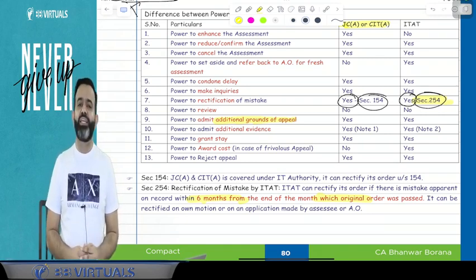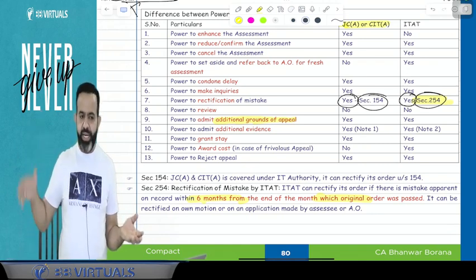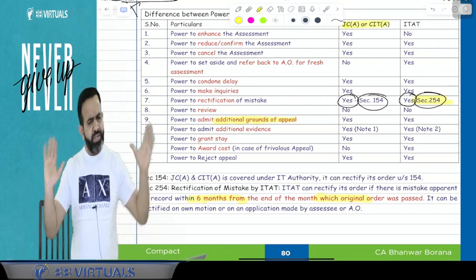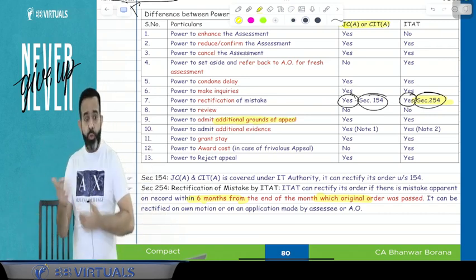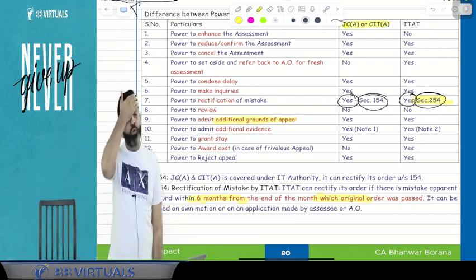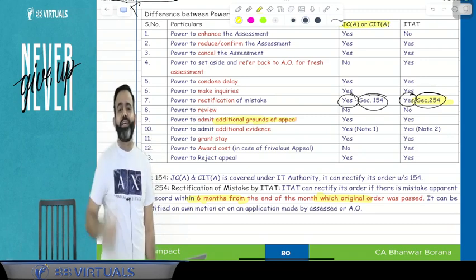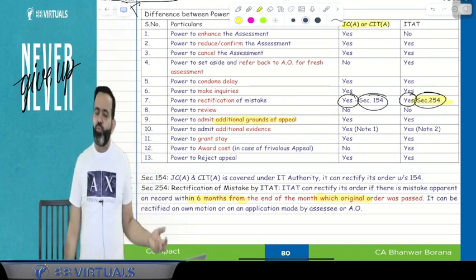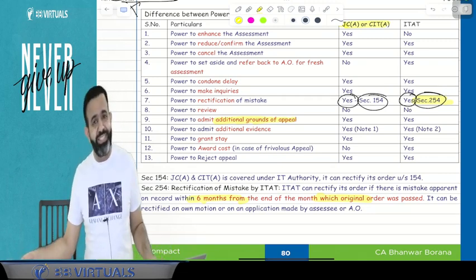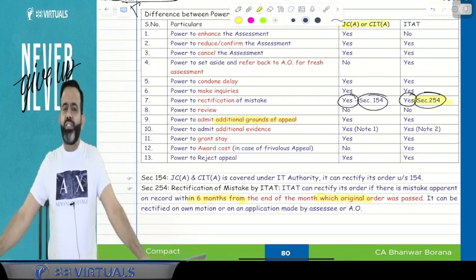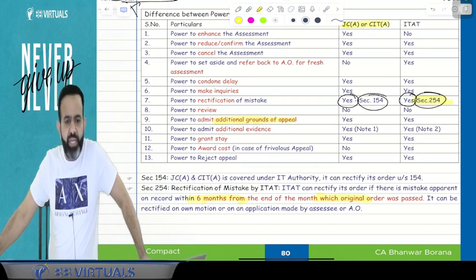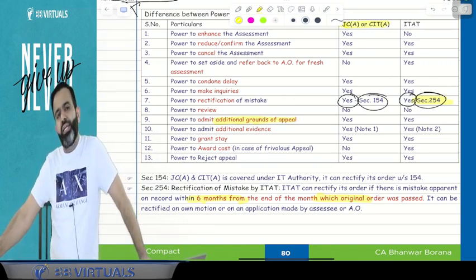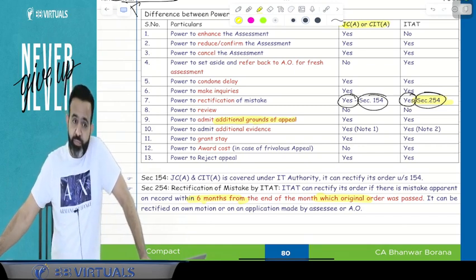Answer is yes, you can give the additional grounds of appeal, and CIT appeal as well as ITAT both will admit the additional grounds of appeal. So during the appeal, suppose you find that there is one more basis on which we can win the case. Suppose you want to present additional grounds of appeal, can you do that? Answer is yes, and additional grounds of appeal will be admitted by the CIT appeal as well as the ITAT. So both have the power to admit your additional grounds of appeal.